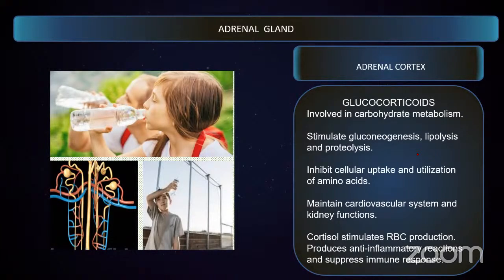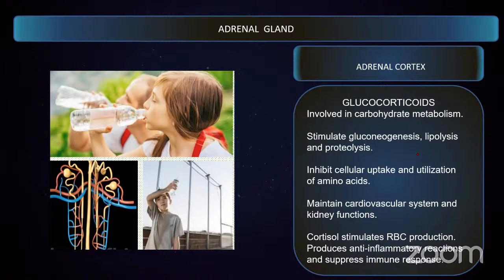These corticoids are responsible for many different functions in our body. Whenever you have a deficiency of adrenal cortex hormones, it leads to alteration in carbohydrate metabolism, a lot of weakness and fatigue, and a disease called Addison's disease.